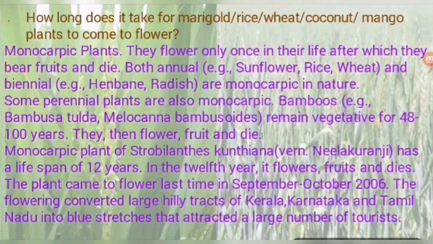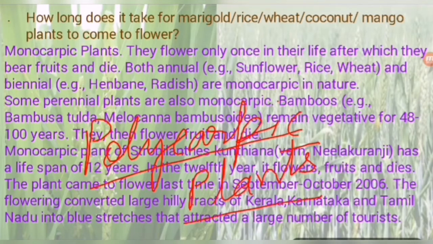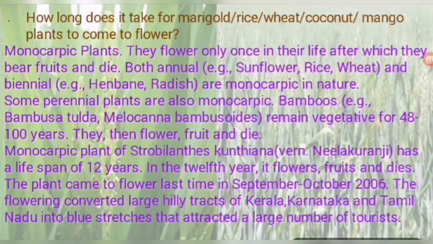Now students, I want to discuss with you what are the polycarpic plants. Earlier we discussed monocarpic plants. So monocarpic plants, I think you understood well. So what are the polycarpic plants? Polycarpic plants are the plants which flower many times in their lifespan. Means just like mango, in its lifespan it flowers many times, means every year it flowers.